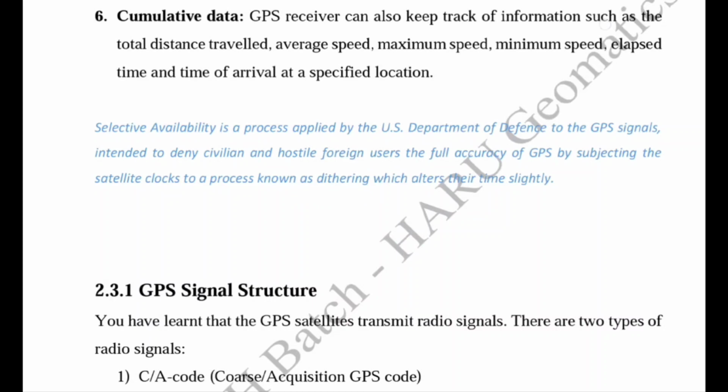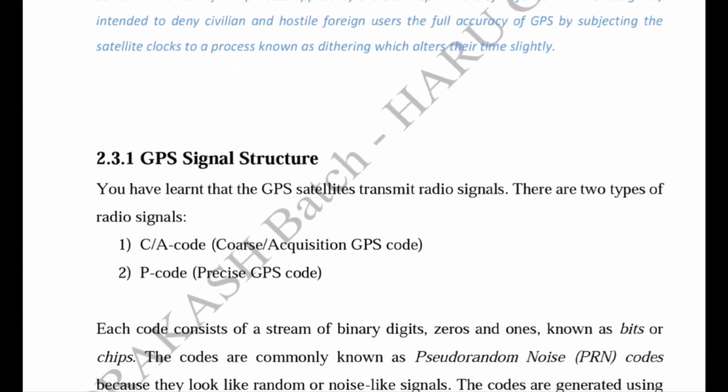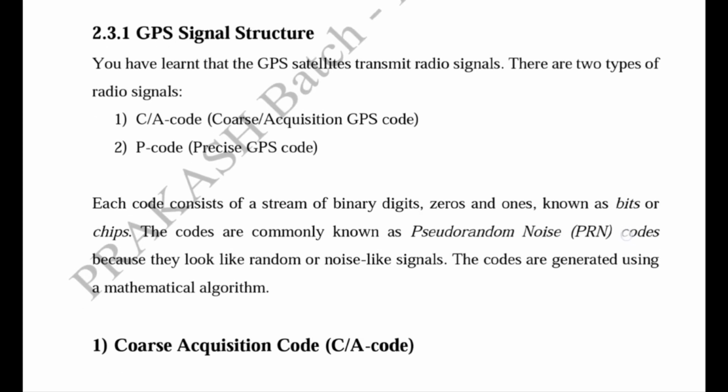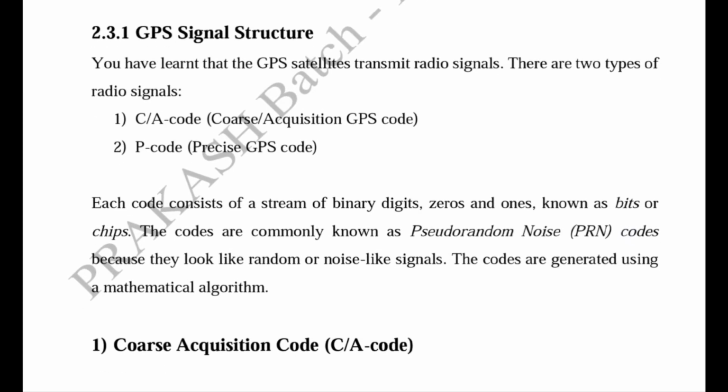So this was the principle of the GPS operation, means how GPS satellites work, or how we can find out our location with the help of GPS satellites and receiver. Now we will study the signal structure, because satellites transmit the signal continuously, but what does the signal consist of? We already know it consists of two frequencies, two codes, and the navigation message. The codes and frequencies are used for the distance calculation between the GPS receiver and the satellite, and the navigation message consists of the coordinate information of the satellites.